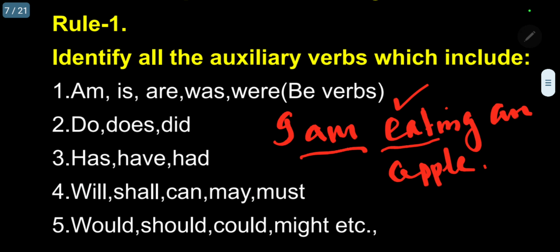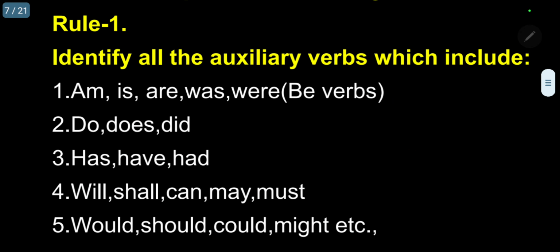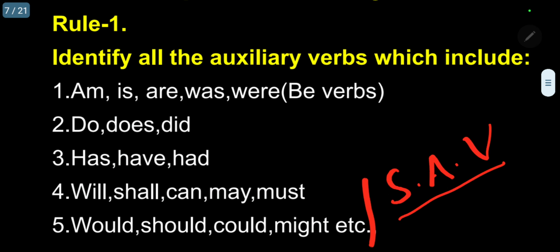So type 1, type 2, type 3, they will act as a main verb as well as an auxiliary verb. Whereas 4 and 5, I told you already, are secondary auxiliary verbs. So they will not act as a main verb. For example, I cannot use "I will."